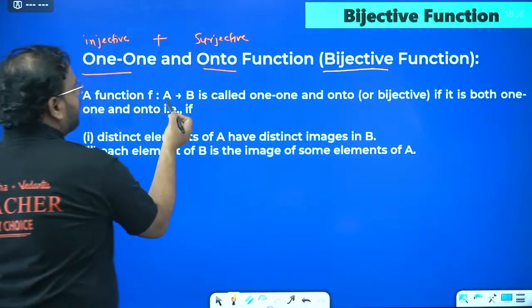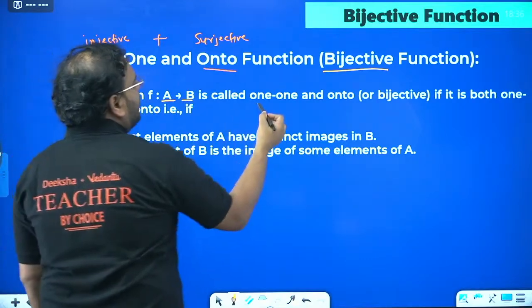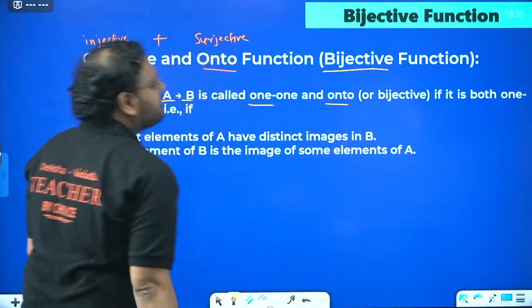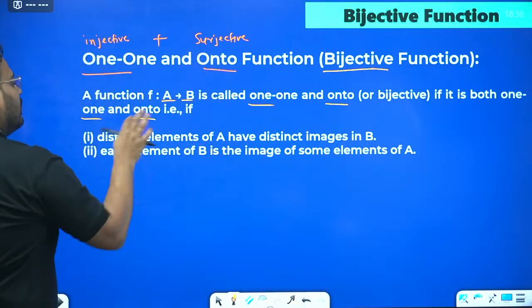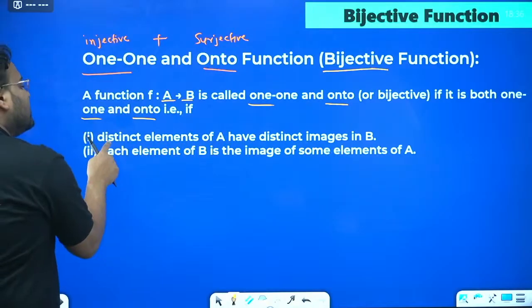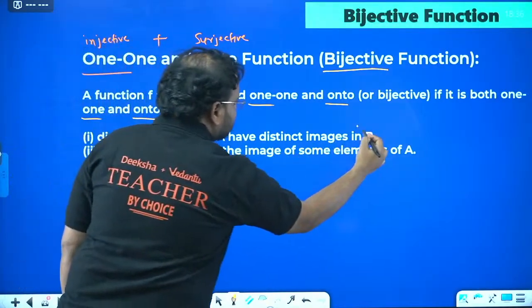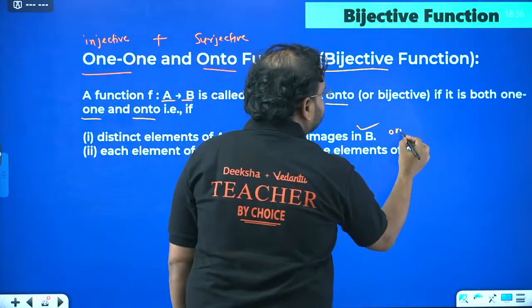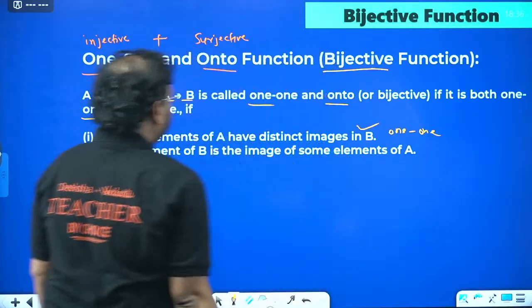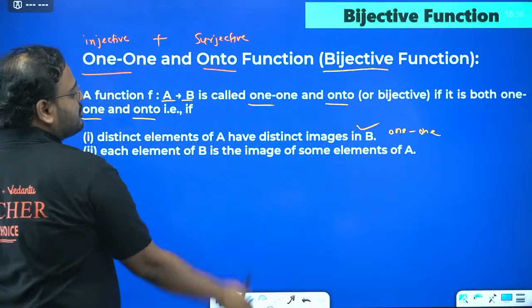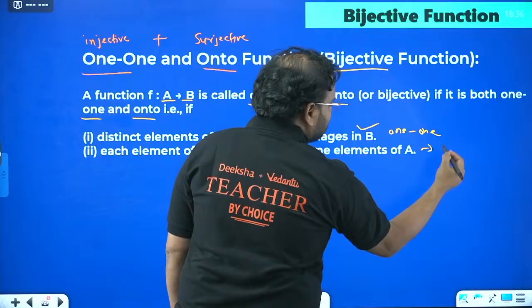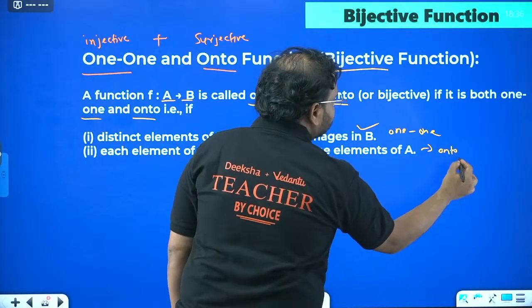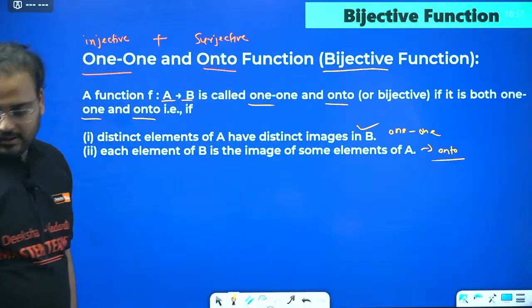A function f from A to B, where A is the domain and B is the codomain, is called one-one and onto, or a bijection, if both one-one and onto are validated. Distinct elements of A have distinct images in B. This is the case for one-one. And each element of B is the image of some element in A, meaning nothing is left out. This is the case for onto. Clear? Okay.